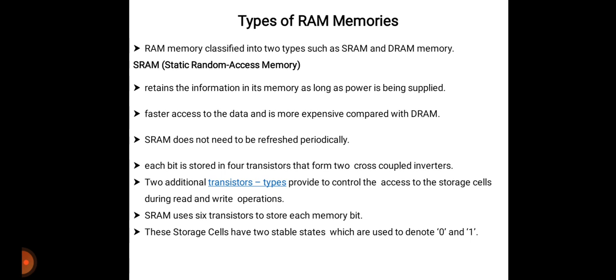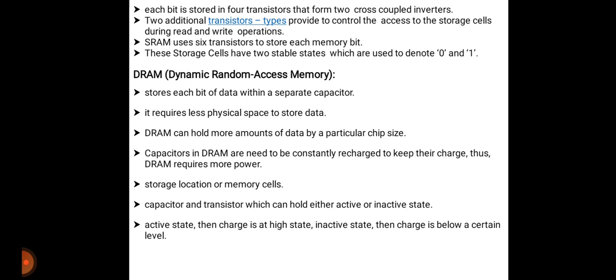So generally SRAM uses 6 transistors to store each memory bit, and these storage cells have 2 stable states which are used to denote 0 and 1. So this is SRAM. Then next one is DRAM.